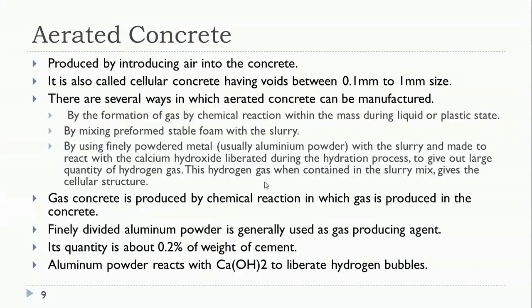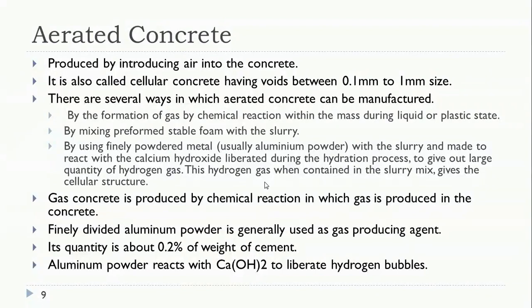Aluminum powder can also be used as a gas producing agent, because there also hydrogen gas is liberated. So this chemical, aluminum powder, can be used as a gas producing agent and also as an aerating agent. Its quantity is about 0.2% of the weight of the cement, so it can be used at a smaller percentage.